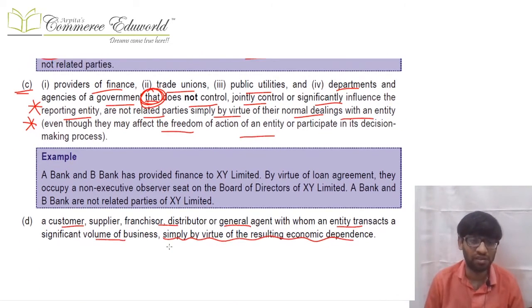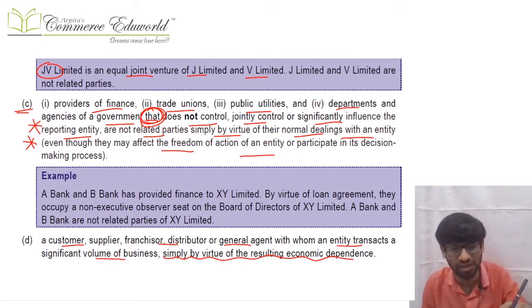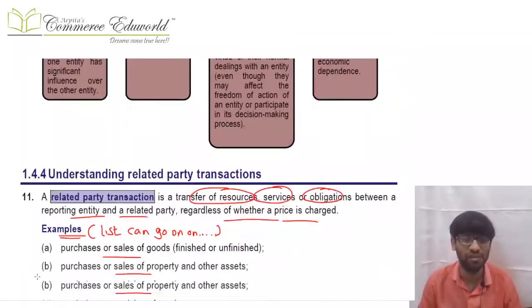Similarly, there can be certain customers, suppliers, franchisors, distributors, etc., and because of the transactions with them, there is some economic dependence. We have so many transactions with them that we have some economic dependence on them. Obviously, they are not controlling, jointly controlling, etc., but there is some economic dependence. Then they do not become related to us. Okay, so that was all.